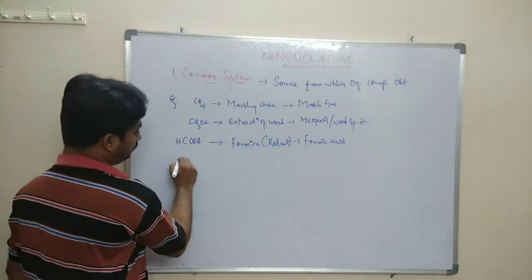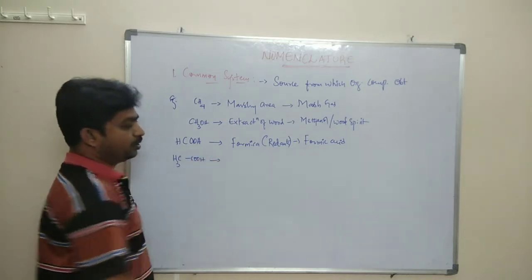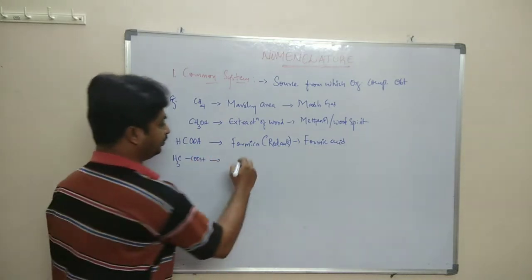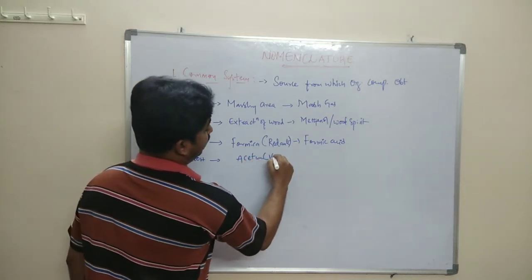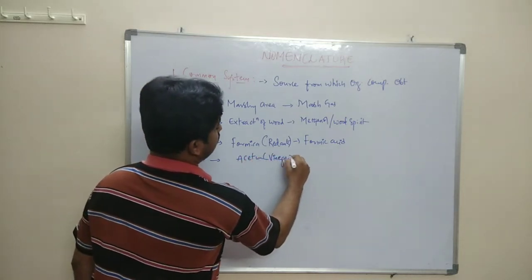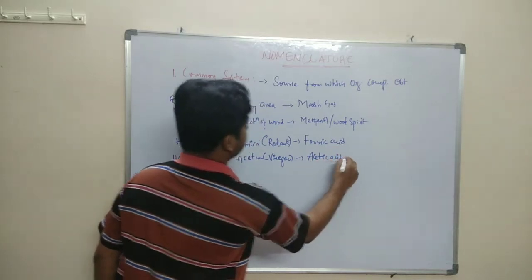Next, CH3COOH is obtained from acetum, that is vinegar, so it is known as acetic acid.